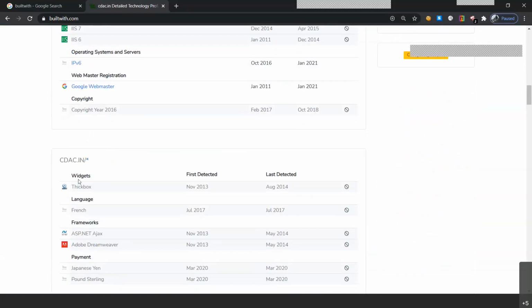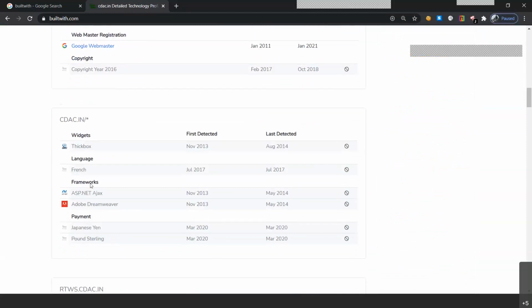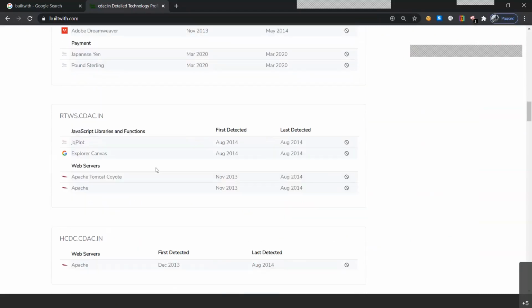ctag.in/star, or asterisk, which gives us the information about other websites that have other modules, also with the widgets of Tickbox, language, frameworks, along with payment and all. So it tries to give us whatever it is able to find out and display this information here. When you scroll down, we are able to get the subdomain information as well.